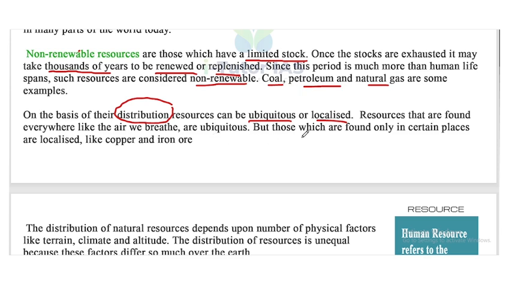But those which are found only in certain places are localized, like copper and iron ore. So that's the classification on the basis of distribution.